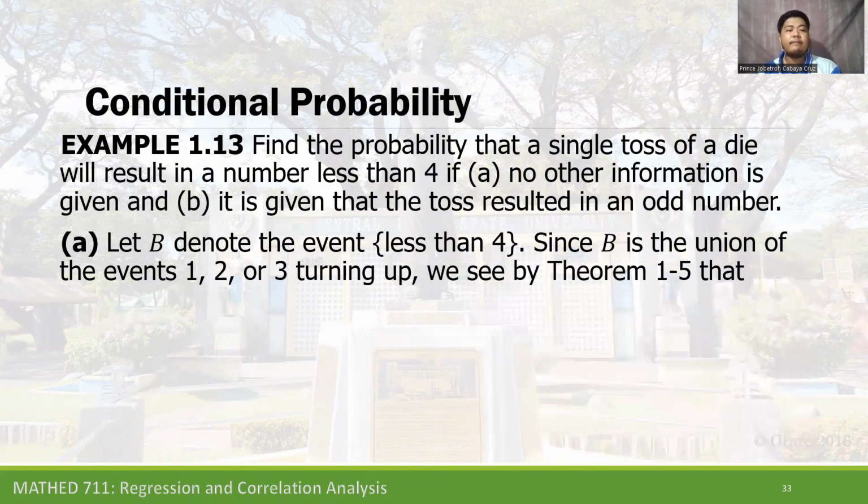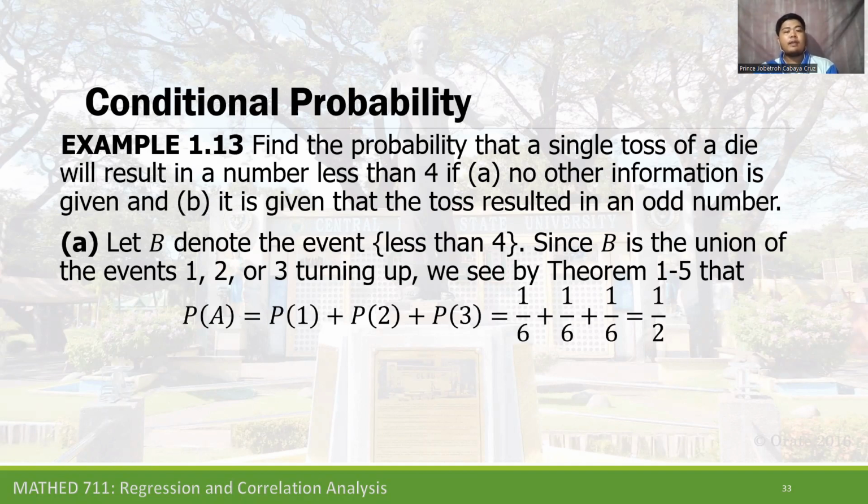Since A is the union of the events 1, 2, 3 turning up, we see by theorem 1-5 that the probability of A is the probability of event 1 plus probability of event 2 plus probability of event 3, equal to 1 over 6 plus 1 over 6 plus 1 over 6, equal to 1 half.